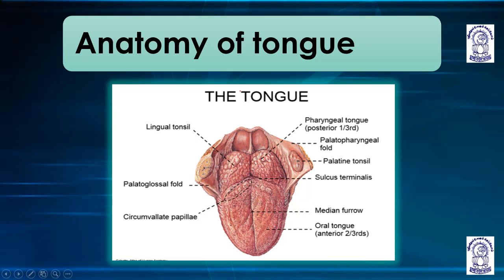Anatomy of the tongue. You can see the tonsils, lingual tonsils. This is palatoglossal fold, circumvallate papillae. These are the palatine tonsils. Palatine tonsils. We will be studying about the tonsils, palatine tonsils, and the other types of tonsils too in the coming lectures. Okay?